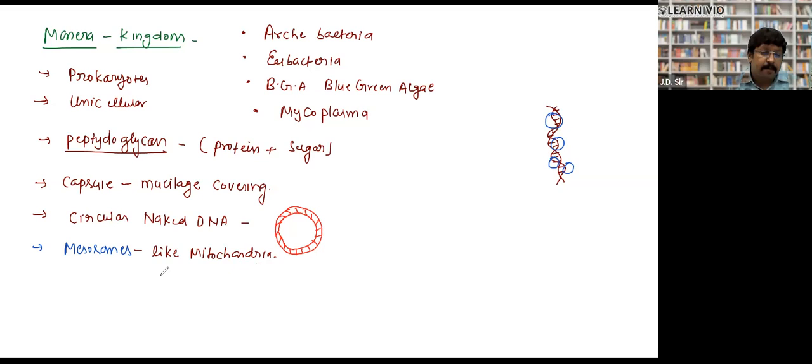Bacterial DNA remains attached with these mesosomes.